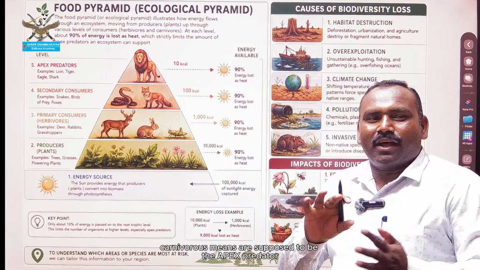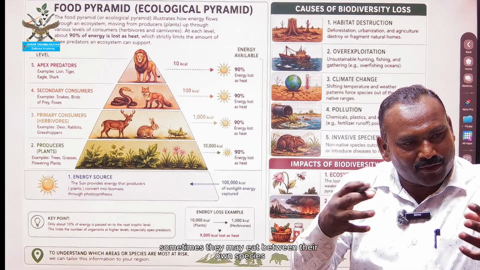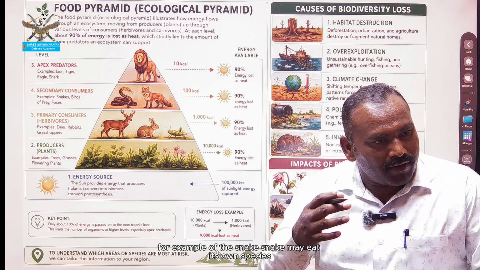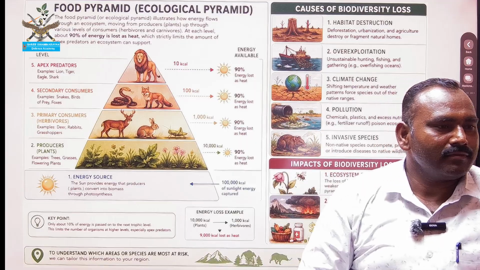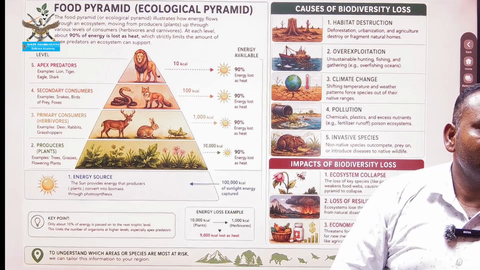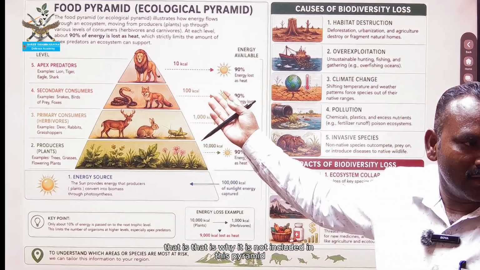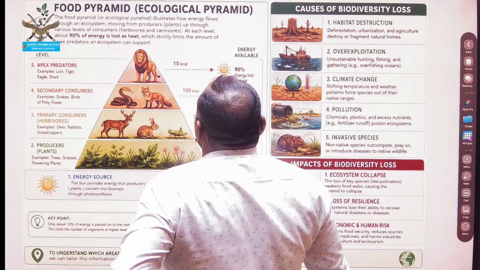Carnivorous means are supposed to be the apex predator. Sometimes they may eat between their own species. For example, take the snake. A snake may eat its own species. That is why it is not included in this pyramid.